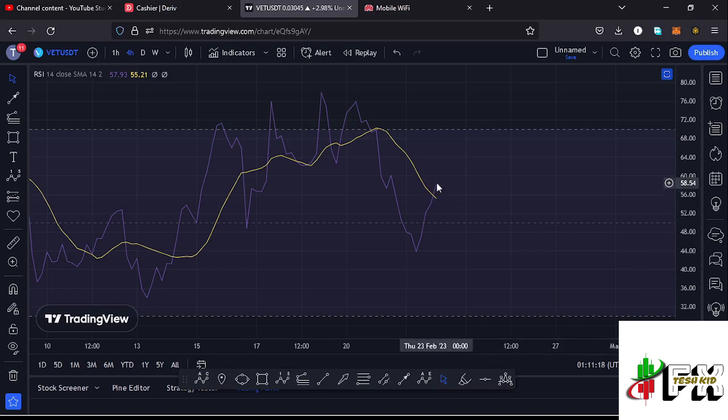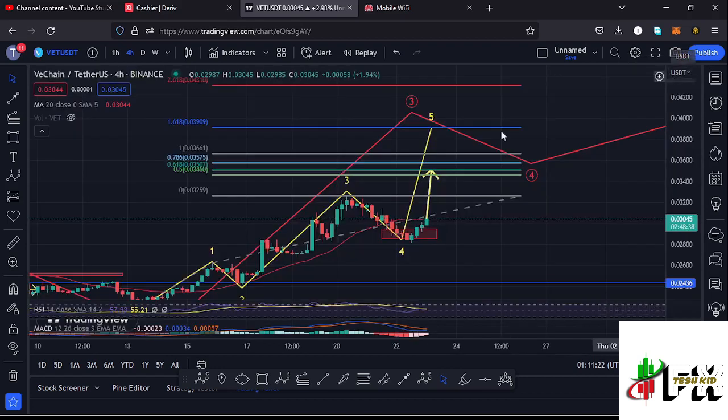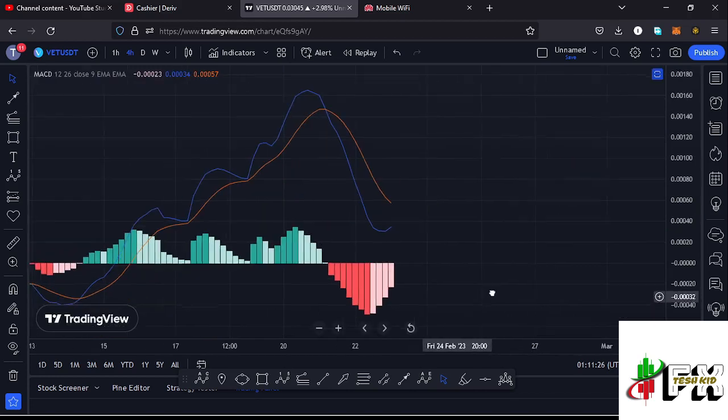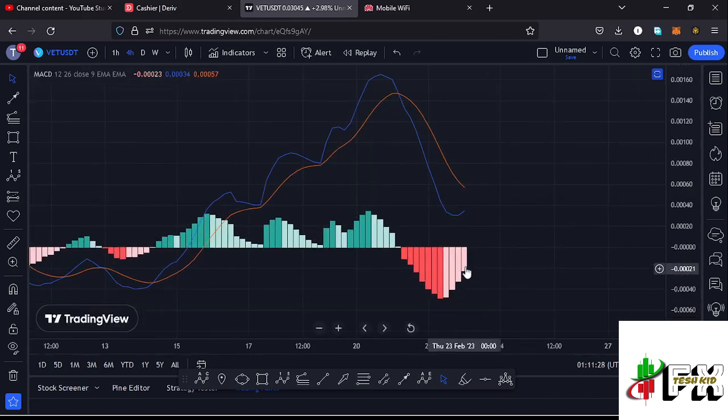On the RSI, we are trading at around the 58 mark, meaning we have massive room for us to fully support higher prices in the formation of that wave 5. Also taking a look at the MACD, we are seeing a bit of a sharp decrease in the selling momentum, meaning soon we are going to print that bullish cross to fully support higher prices in the formation of that wave 5 to the upside.